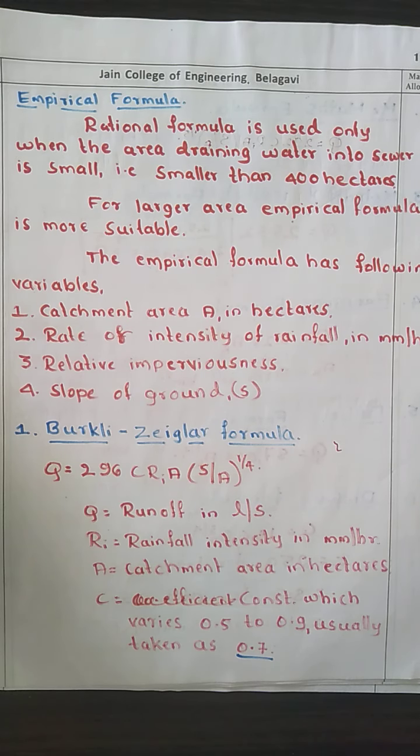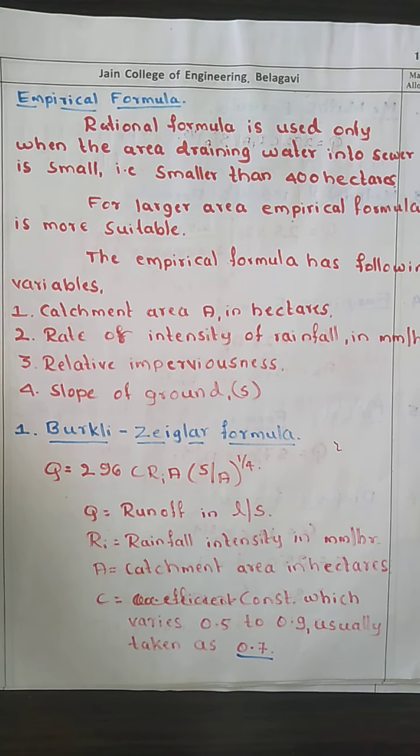In the previous class, we solved the problem on the rational formula. In today's class, we are going to see the empirical formula, when it has to be used, and what are the different kinds of formulas that we are going to use. The rational formula is only used when the area draining water into the sewer is smaller than 400 hectares. For a larger area, the empirical formula is much more suitable.